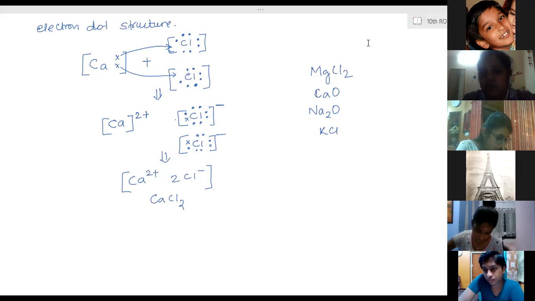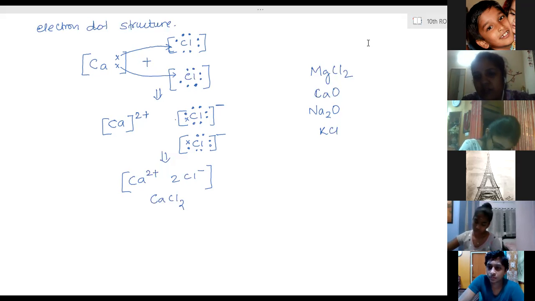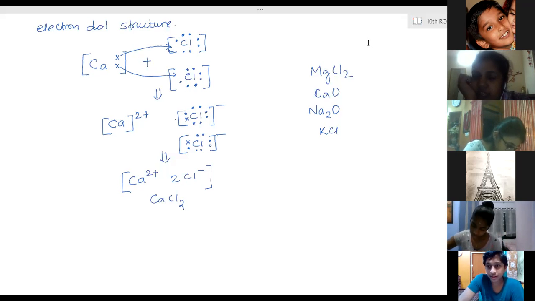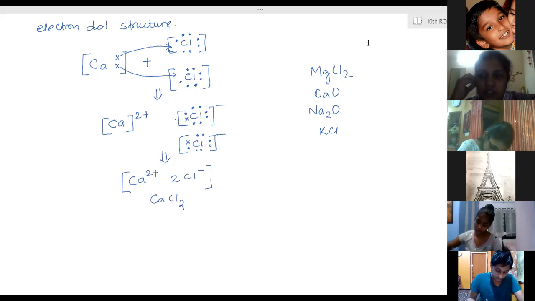For the other ones, we have written that the positively charged Mg ion attracts negatively charged ions, or these two oppositely charged ions combine together with a very strong force of attraction. Do we have to write that also, ma'am? Okay. Ma'am, can you write for potassium, K plus one electron? K gives K plus plus one electron.